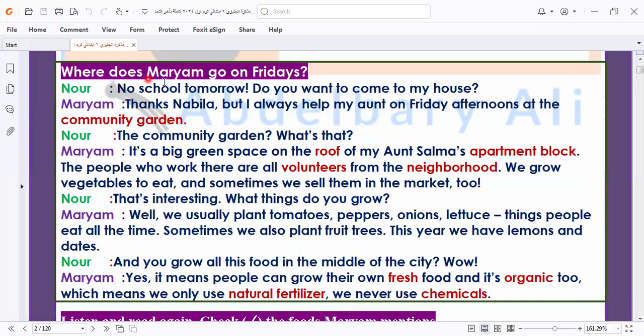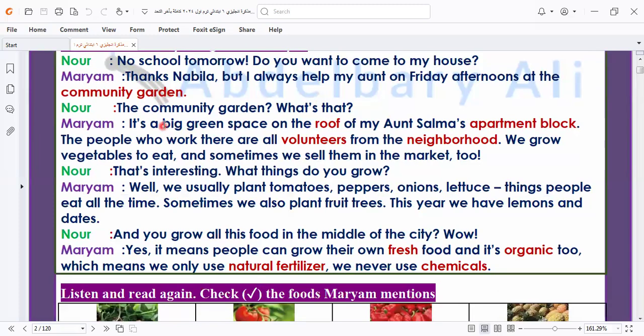Where does Mariam go on Fridays? The dialogue is between Noor and Mariam. Let's read the text and know more about this topic. No school tomorrow. Do you want to come to my house? Mariam: Thanks Nabila, but I always help my aunt on Friday afternoons at the community garden. Let's know what the community garden is. We will explain later. No, the community garden. What is that?